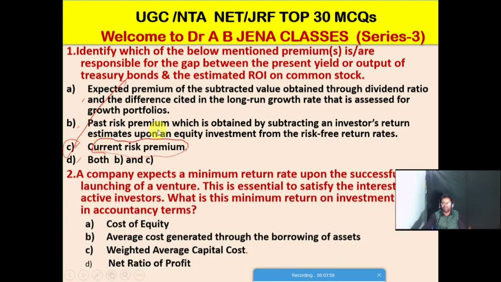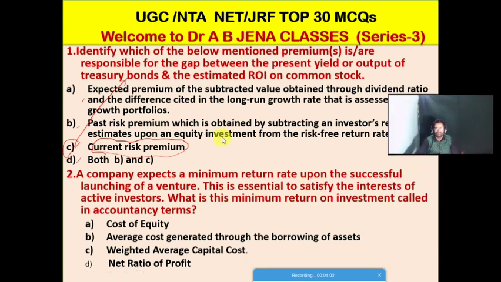Next one, MCQ. A company expects maximum return rate upon the successful launching of a venture. This is essential to satisfy the interest of the active investors. What is the minimum return on investment called in accounting terms? A, the cost of equity. B, average cost generated through the borrowing of assets. C, weighted average cost of capital. D, the net ratio of profits.